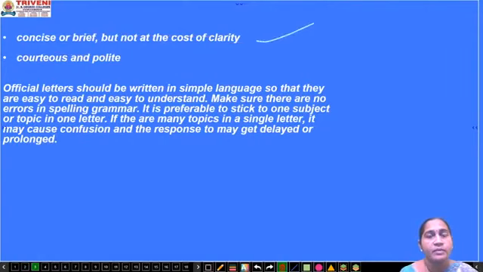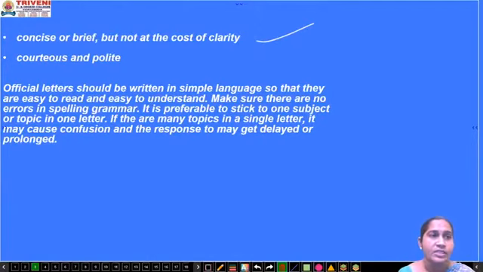The third point to remember is that it should be concise, short and brief, but not at the cost of clarity. When we say the letter should be short, it doesn't mean you should just cut it short. It should have full clarity. You should write very clearly what all things you want there.